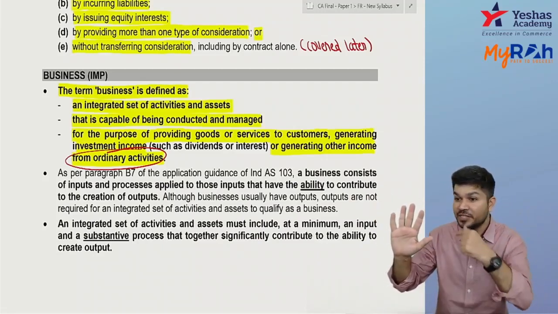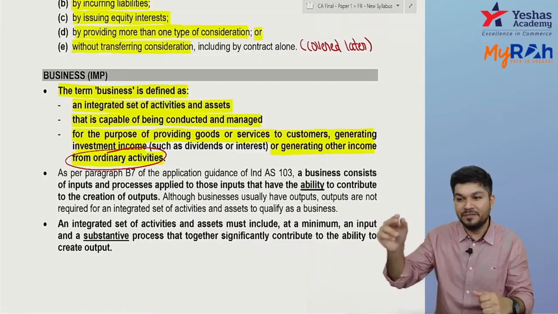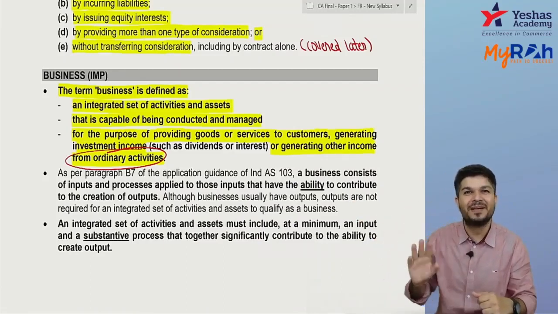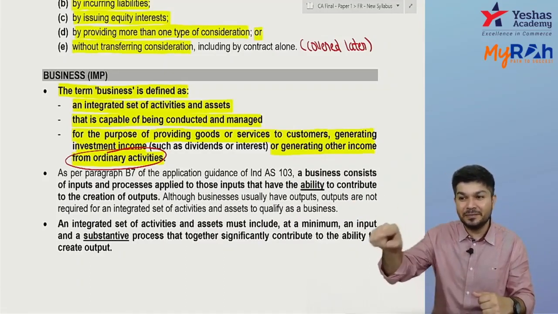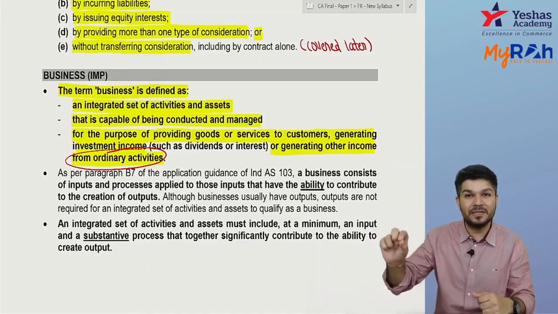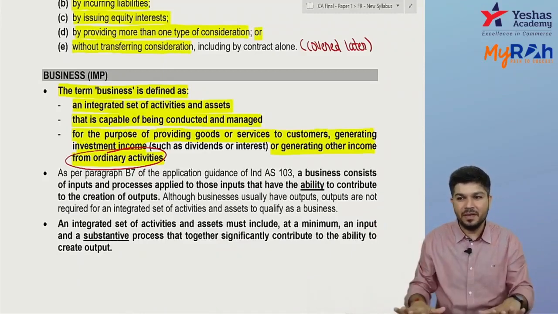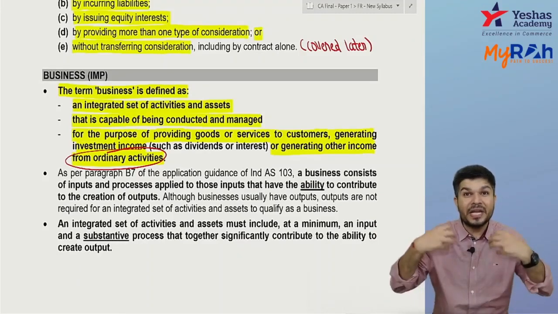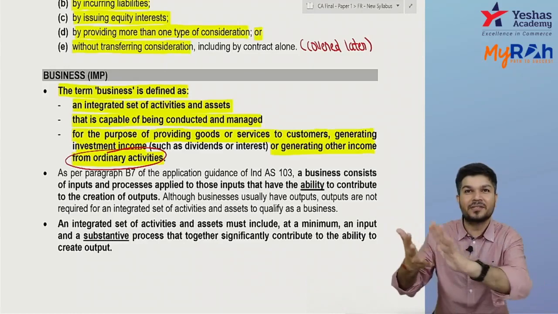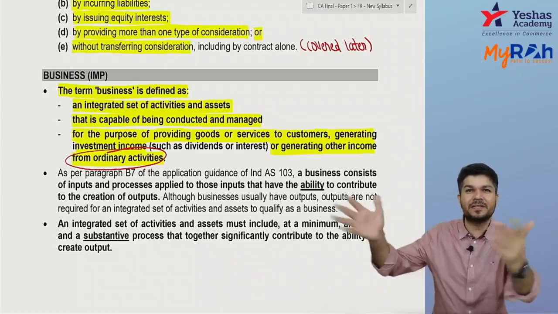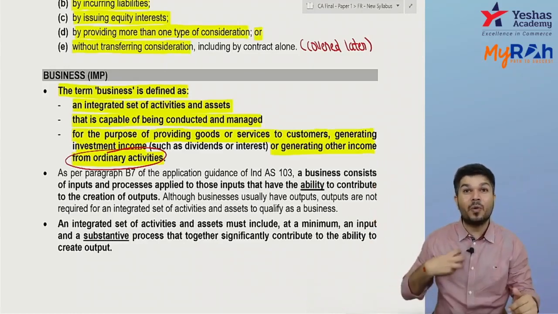Okay, if I acquire a shell company, dummy company, fake company. No, it's not a fake company. It's a company created which doesn't have transactions. Yeah, so Shravani says, sir, it's a no transaction wala company. Correct. So imagine I acquire a shell company. It doesn't have any transaction. It doesn't have any asset. It doesn't have any liability. Just on paper a company created.